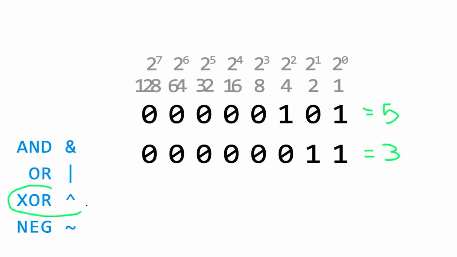Another operation we can do is an exclusive OR. This one outputs 1 if either bit is 1, but not if both are 1. So in this case, all of these are zeros. Then this one, 1 XOR 0, does equal 1. 0 XOR 1 equals 1, because again, one of them is 1 and the other one is 0. But on this one, where both are 1, the XOR does equal 0. So the end result of this one is the number 6.